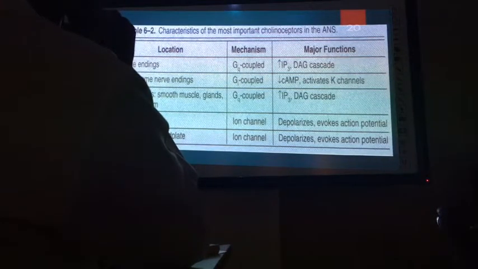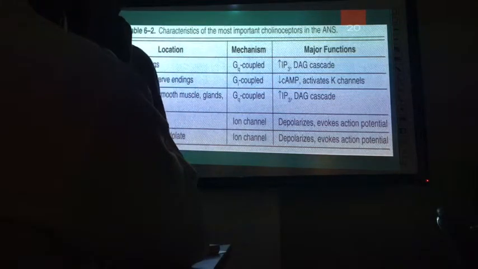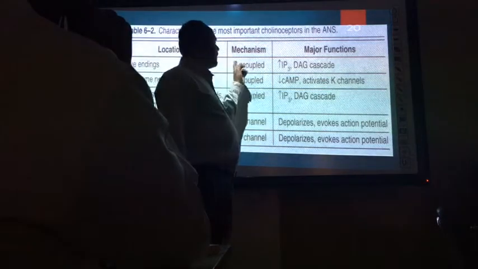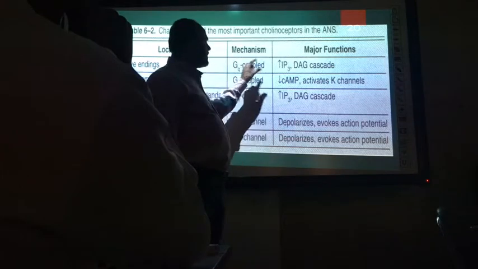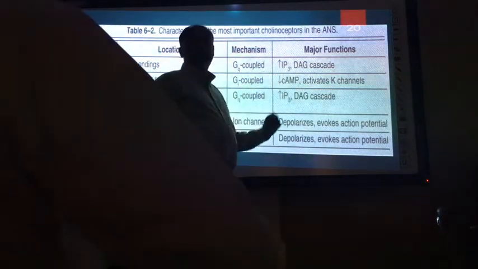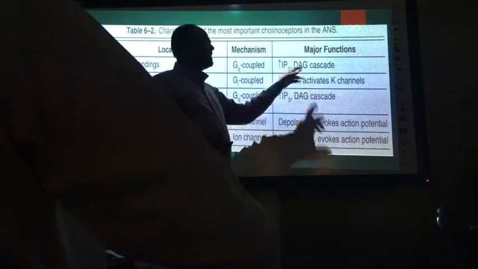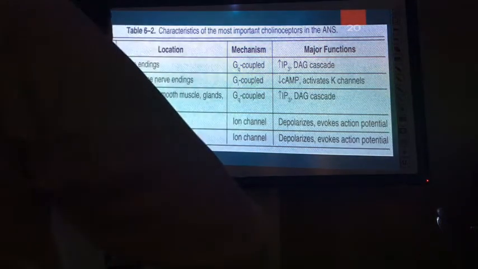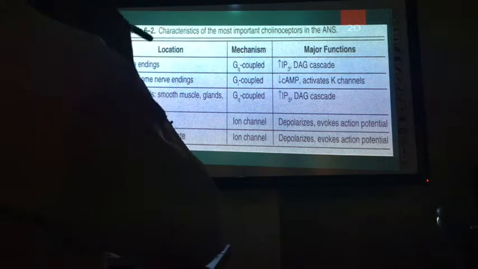The mechanism: they are G protein coupled receptors and the G protein is Gq. Whenever we say the G protein is Gq, it is connected to phospholipase C. When phospholipase C is activated, the secondary messengers generated are IP3 and DAG. IP3 is related with a calcium increase and DAG activates protein kinase. Those mechanisms are common.